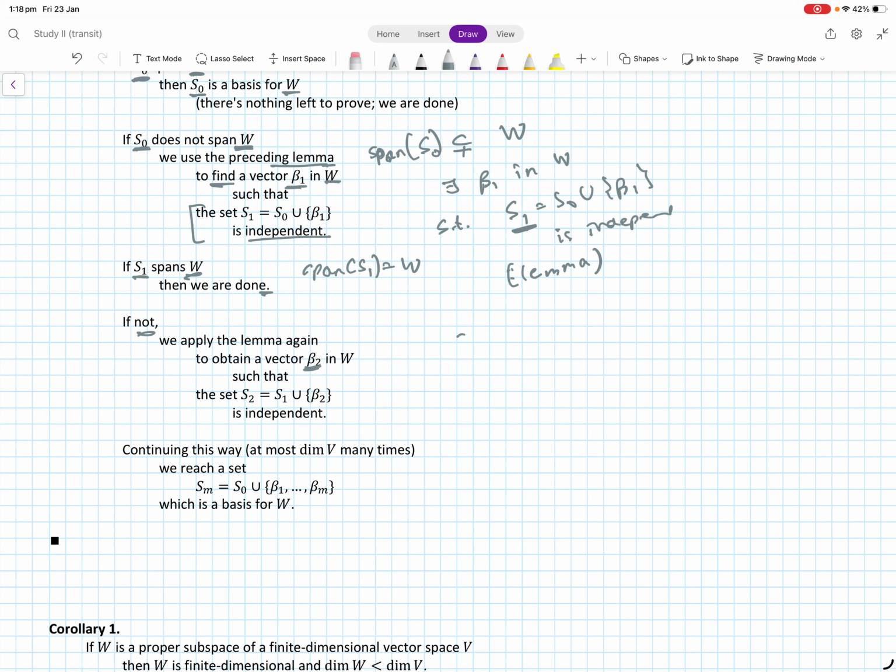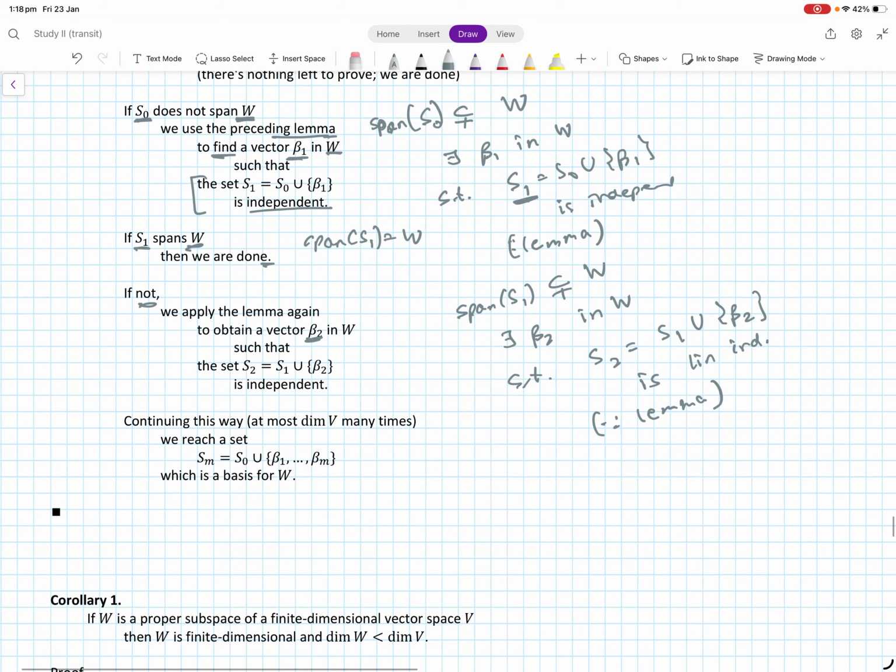Because then again, span of S1 is strictly smaller than W. So that would mean there exists beta 2 in W such that S2, defined as S1 union beta 2, is linearly independent, right? Again, because of the same lemma. And one can continue like this and argue that you would eventually be able to make it. Why? How do we know that this will stop?